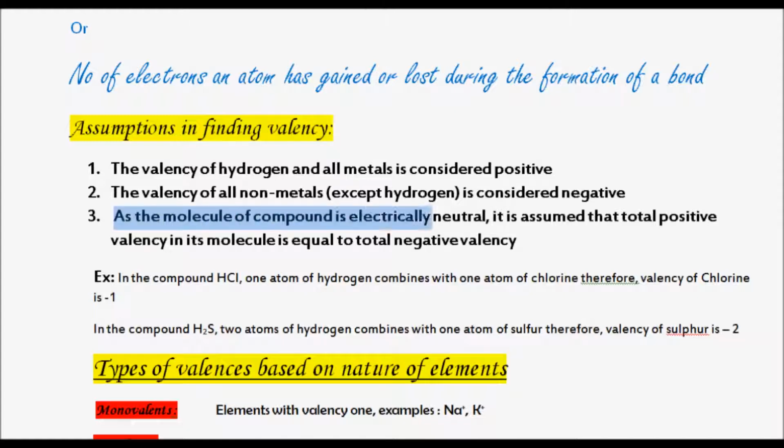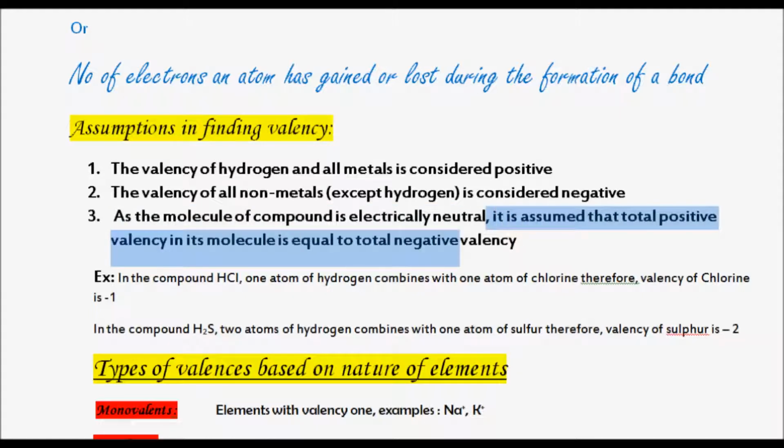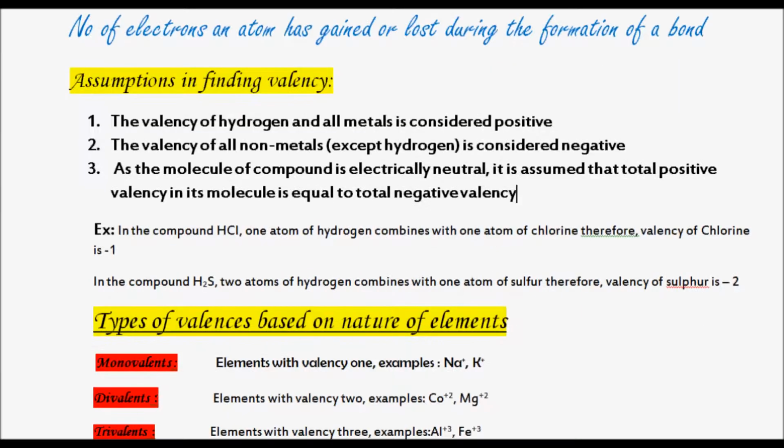Next, point number 3, as the molecule of the compound is electrically neutral, the total charge present on the molecule, whenever you write a formula, for example, you write formula H2SO4, you don't write a -1 on that formula, or NaCl, you don't put any charge on it, minus or +1 or -2, something you never put on them. Why? Because the total charge on the molecule is always considered as neutral. So that means the total positive charge will be equal to the total negative charge.